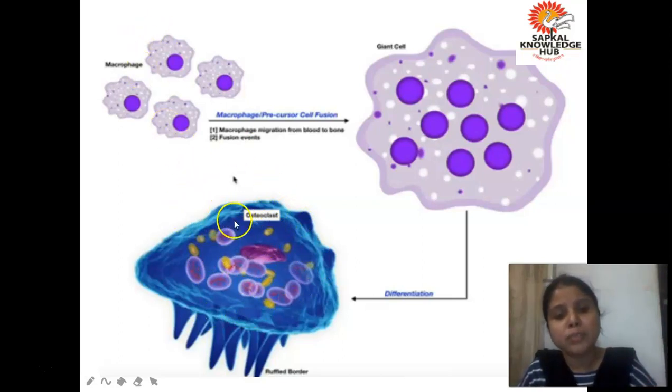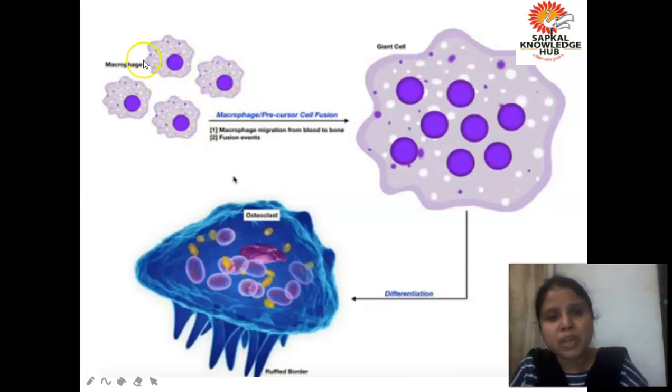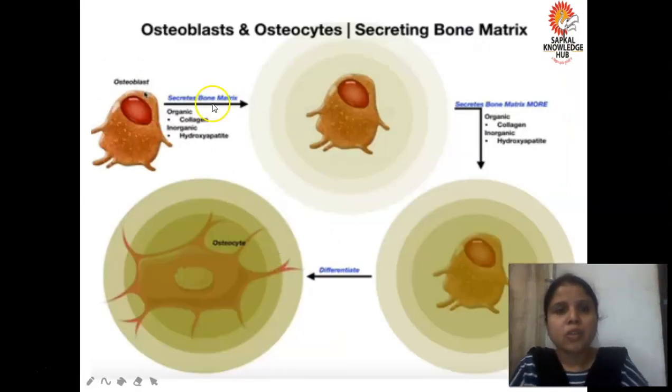It is how it is made in our body. These are the macrophages, and these are also called precursor cells. So there will be fusion of the precursor cells, or you can say fusion of the macrophages, and this will result in the formation of a giant cell, and this giant cell will undergo differentiation to form the osteoclast cells.